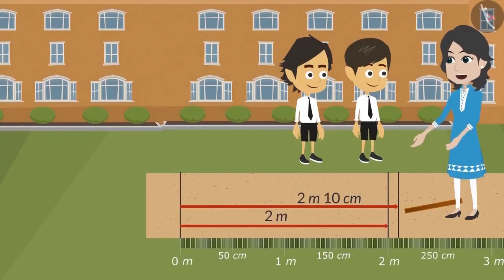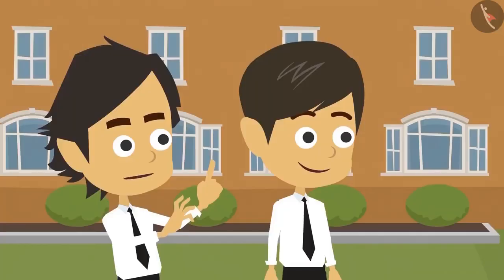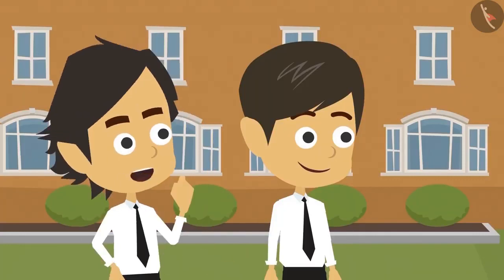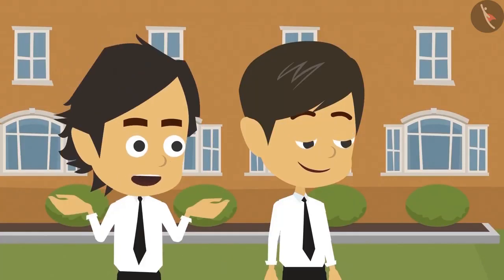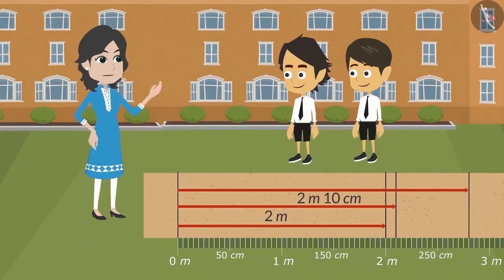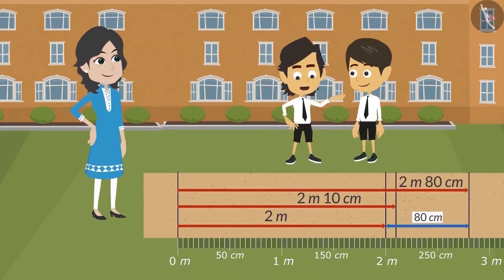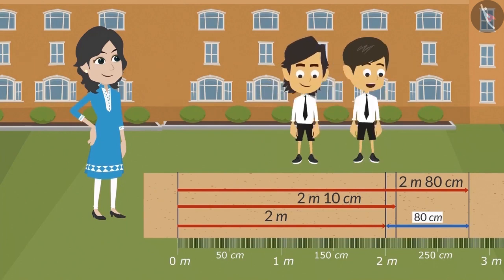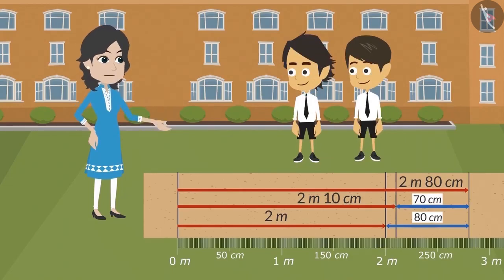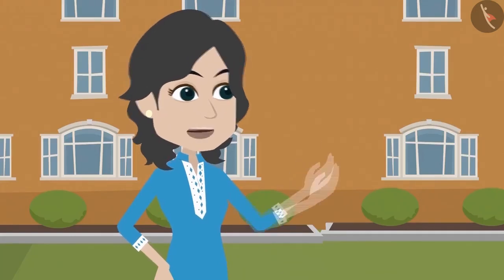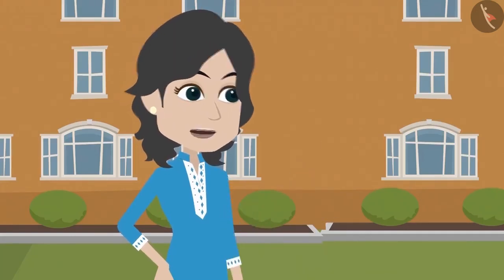So if I practice a little, then I will be able to jump longer. I know. You both can win the long jump competition. That is why I am saying that you need to practice. Okay, we will practice now. But how long did the winner of previous competition jump? In the previous competition, the longest jump was 2 meters and 80 centimeters. At present, I can jump 2 meters. I will have to jump an additional 80 centimeters. And I will have to jump another 70 centimeters. This is last year's record. It is possible that this year somebody may jump longer. Therefore, keep practicing and try to jump the longest.